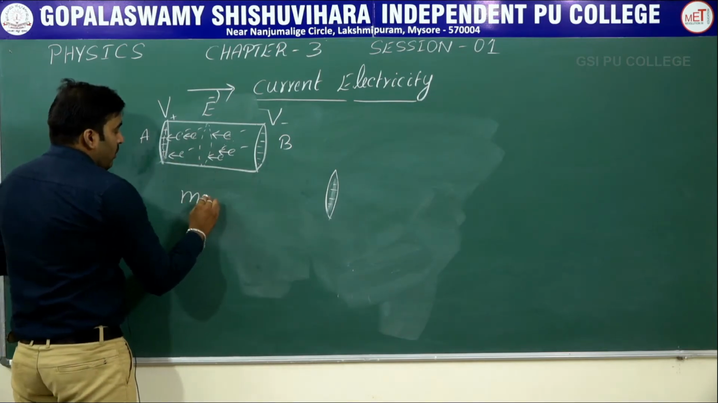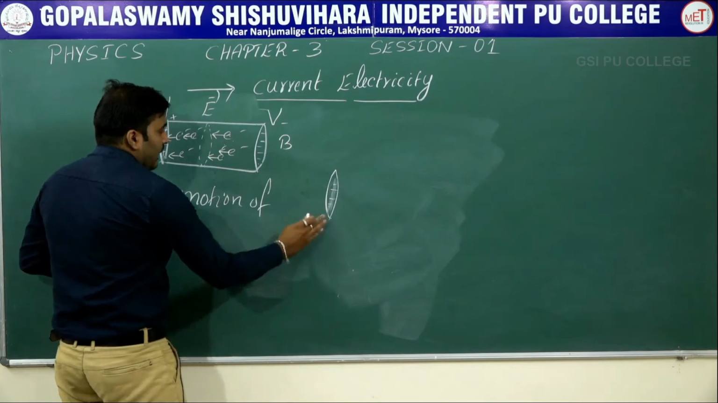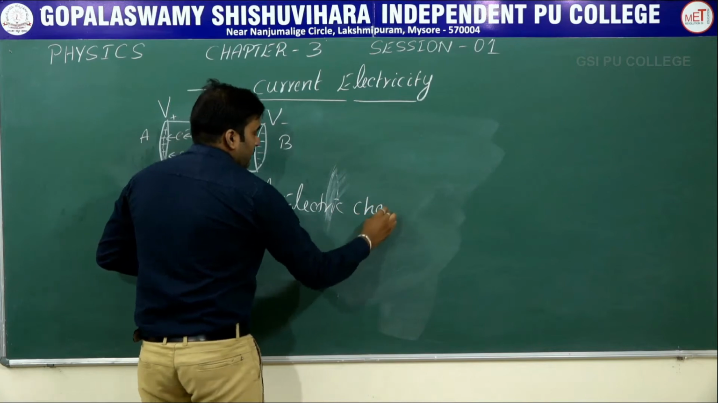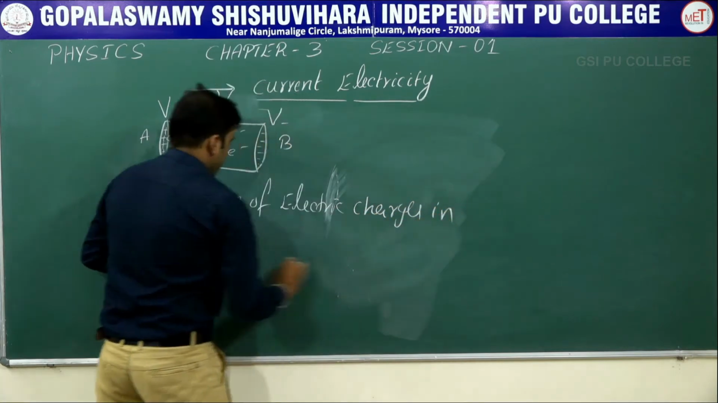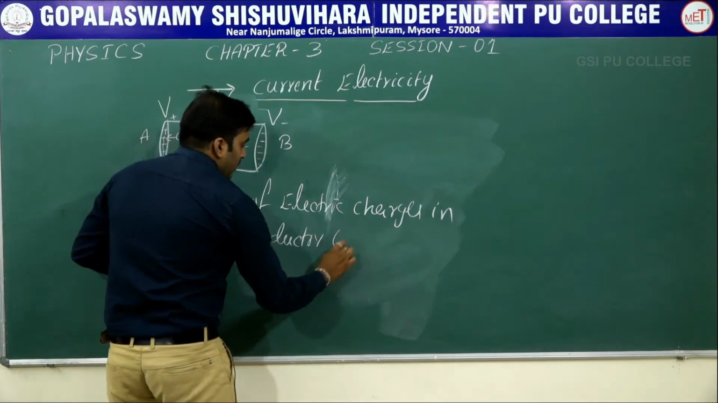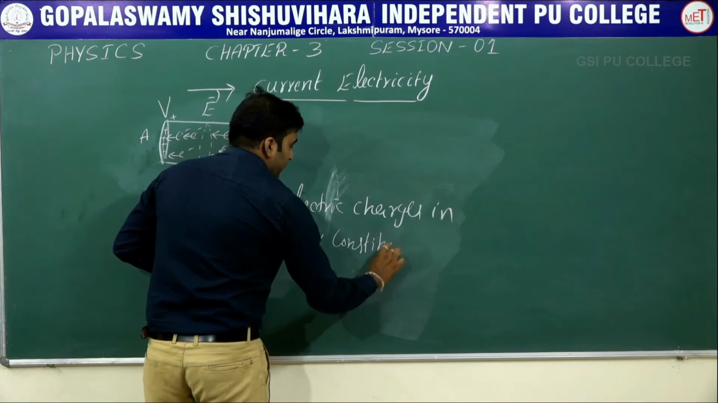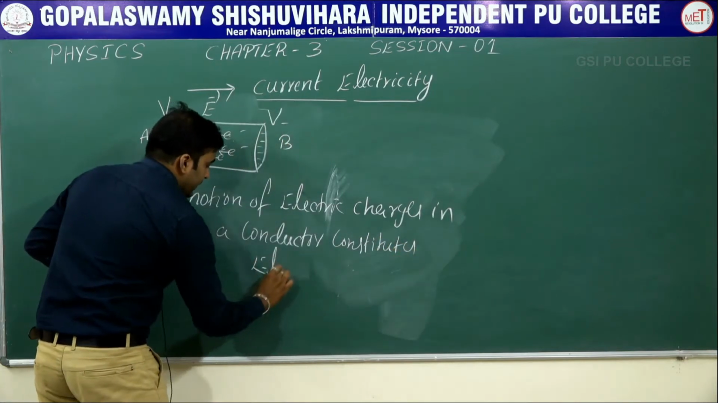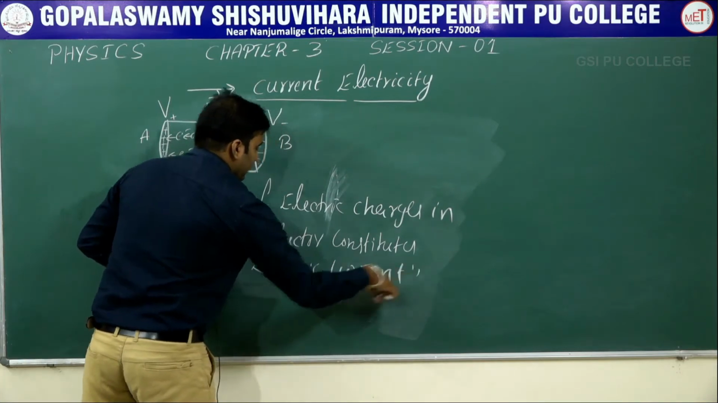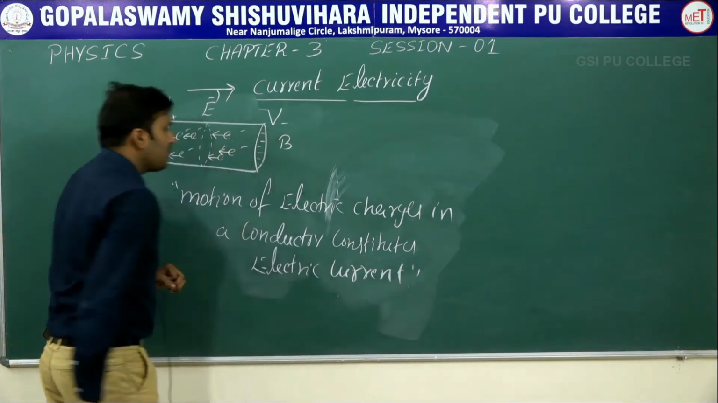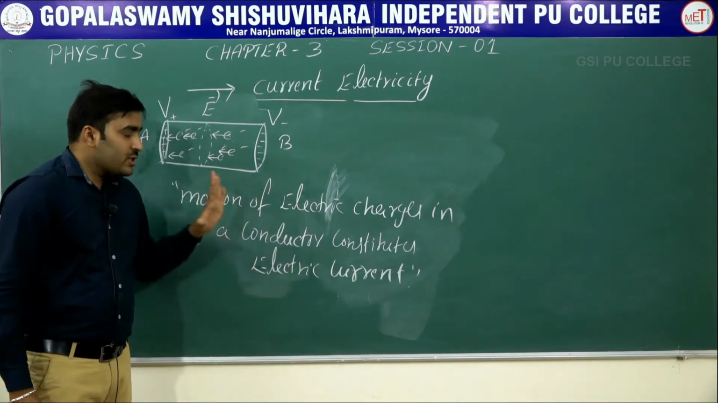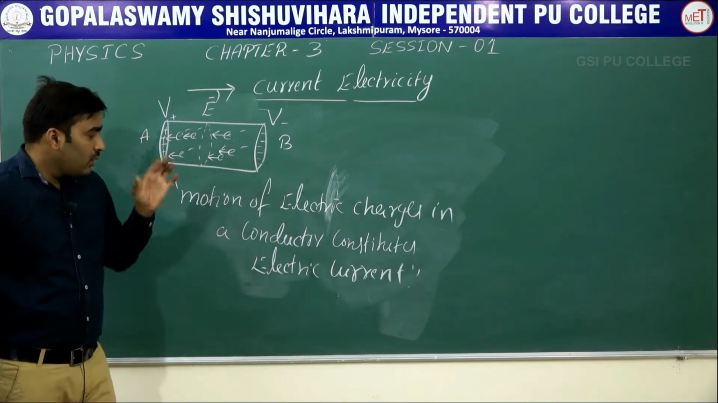I will write it. Motion of electric charges in a conductor constitutes electric current. Yes. Now motion of electric charges in a conductor constitutes electric current. This is what the electric current is.